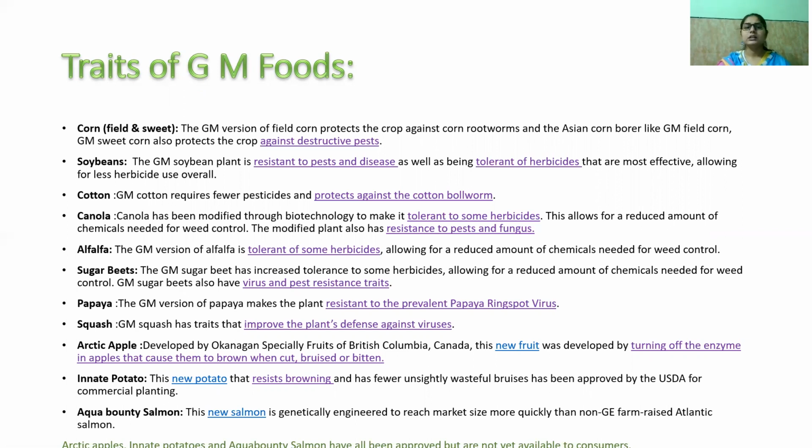Then we have the sugar beets, and the GM sugar beets have increased tolerance to some herbicides, allowing for a reduced amount of chemicals needed for weed control. And GM sugar beets also have virus and pest resistance traits. Next is the papaya. The GM version of papaya makes the plant resistant to the prevalent papaya ringspot virus. Okay, then squash. GM squash has traits that improve the plant's defense against viruses.